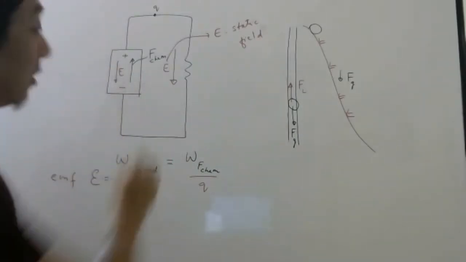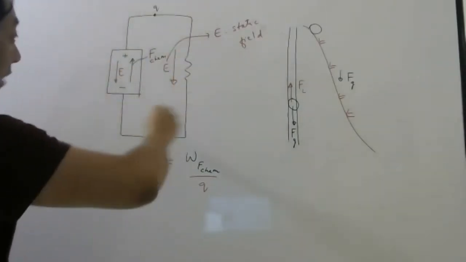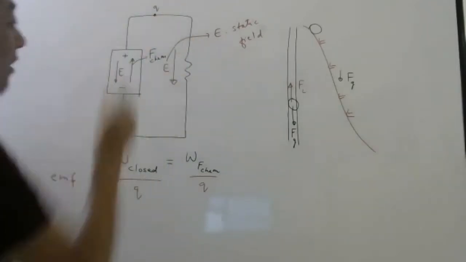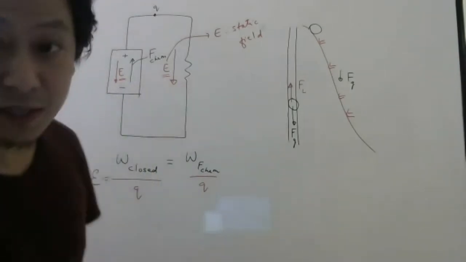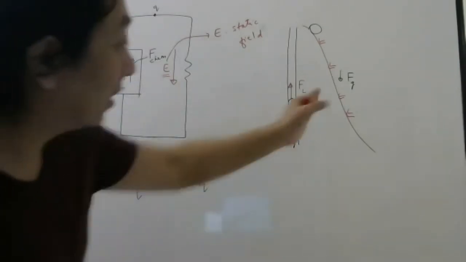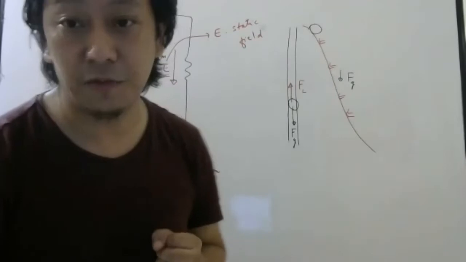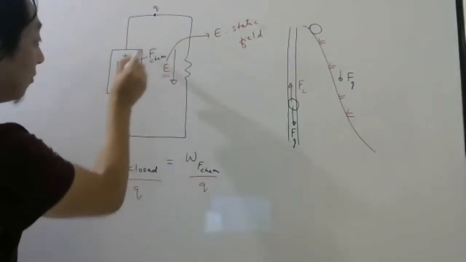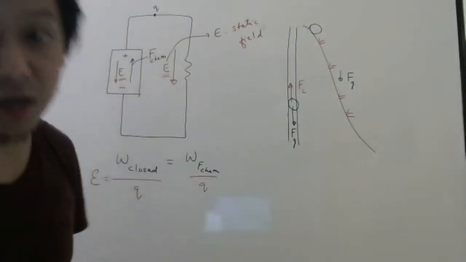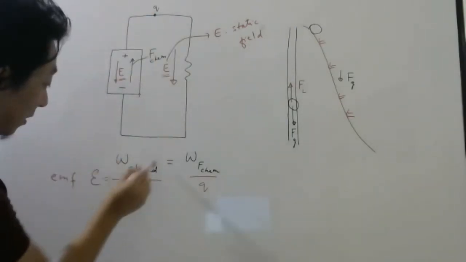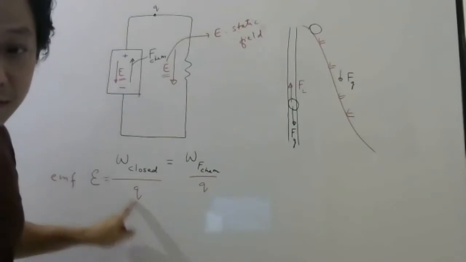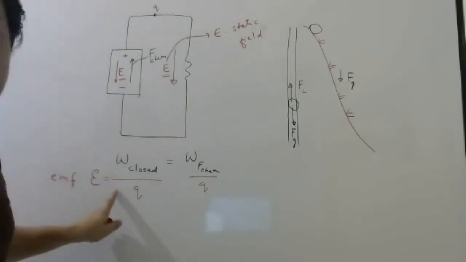electric field. So if I come round, full round like this, you can see total work done by electrostatic field. That will be zero because electrostatic force, like gravity, is conservative force. But these chemical forces are doing some work all around the circuit. That work done per unit charge.